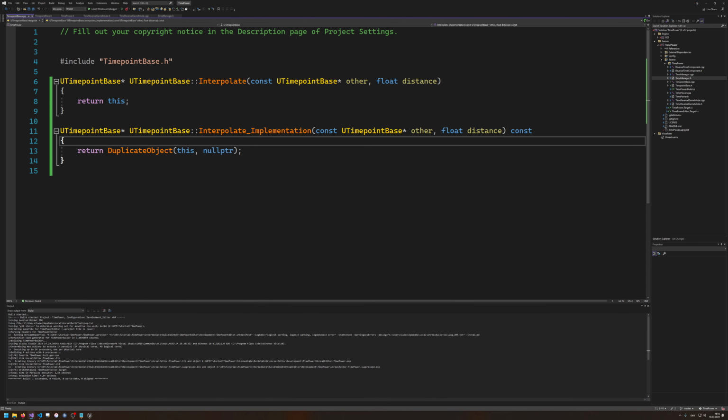In the future, we might want to resolve this to have a proper owning reference. We could do something like saying this is going to own it, which is not going to work because this is const and we cannot modify this. So we're going to set this to nullptr. So it's going to be owned by the package.